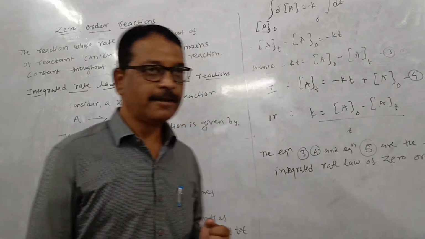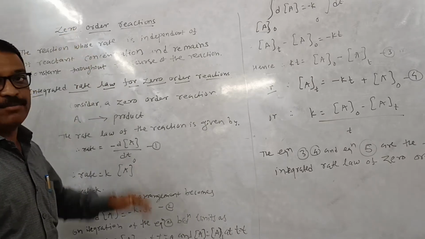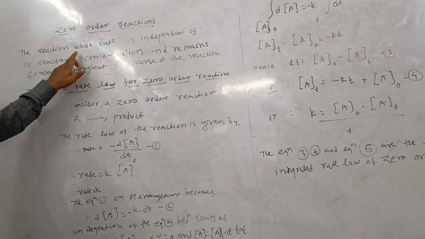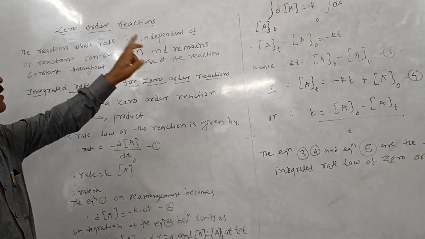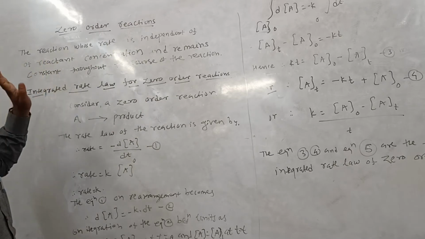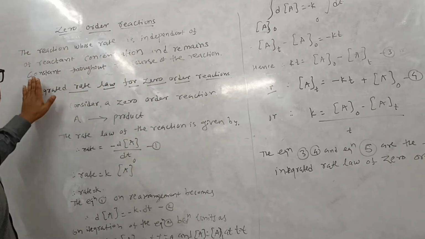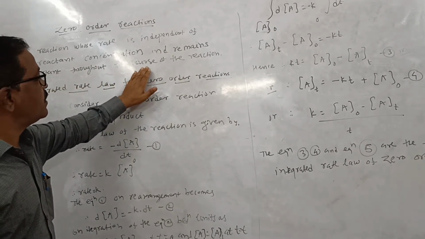It is a reaction whose rate is not dependent upon reactant concentration and remains constant throughout the course of the reaction.